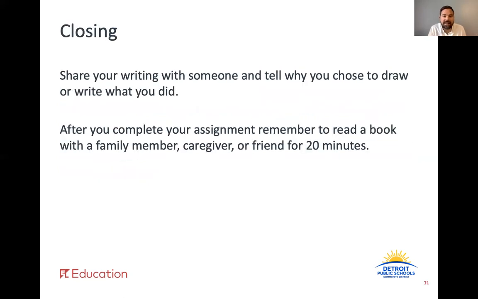Time to wrap up today's daily lesson. Let's think about how you did with our learning targets. I can find the gist of a specific section from the text. I can use a variety of strategies to determine the meaning of unknown words and phrases in text. And I can cite text-based evidence that provides the strongest support for my analysis of a text. As a closing, share your writing with someone and tell them why you chose to write what you did.